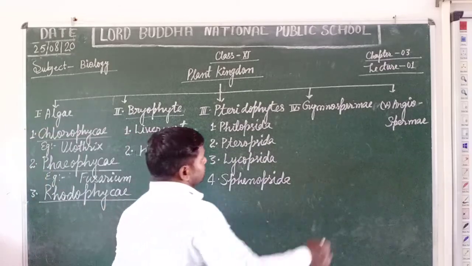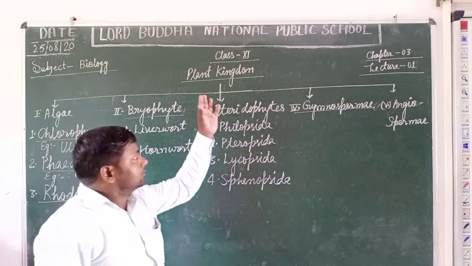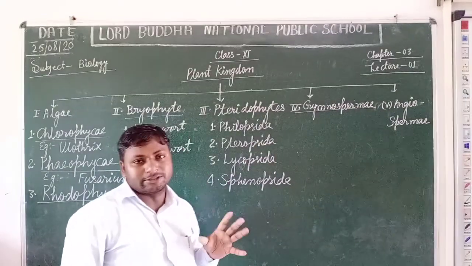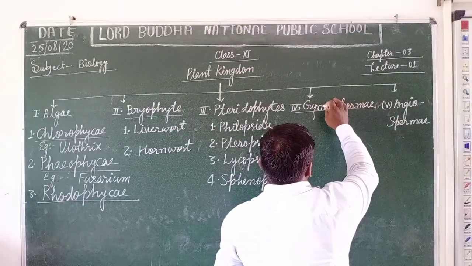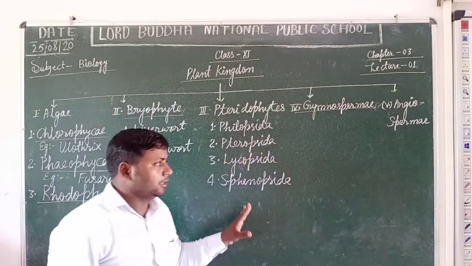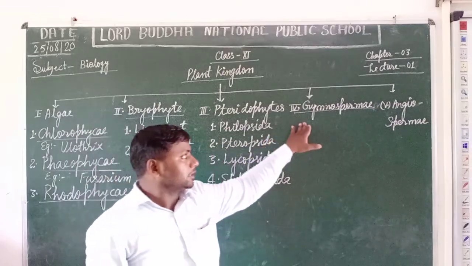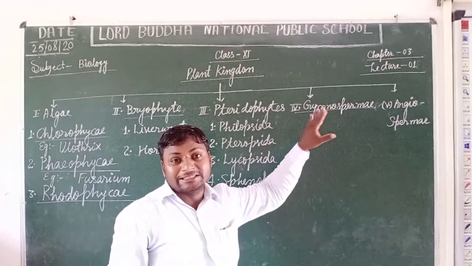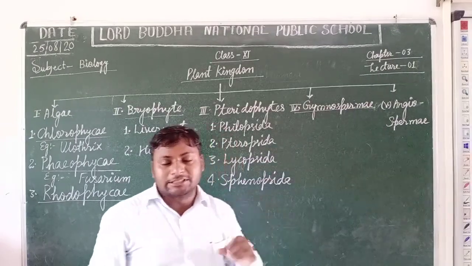Now students, another division of the plant kingdom is Gymnospermae. Students, as its name makes clear, what kind of plants are classified under this division. The term gymno means naked, and sperma means seed.